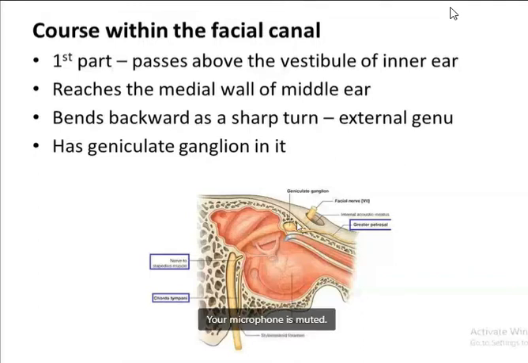When it turns backward here, it forms a sharp turn. Here it forms the external genu, and here you can find the geniculate ganglion. This is the geniculate ganglion here. So, internal acoustic meatus, the facial nerve here. This is the geniculate ganglion, which lies in the sharp turn, and that is known as the external genu.